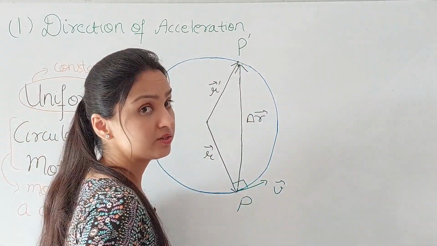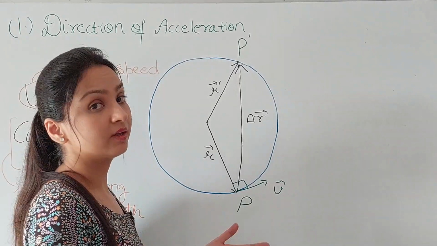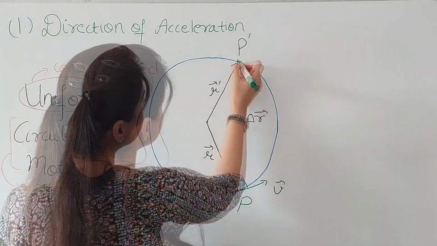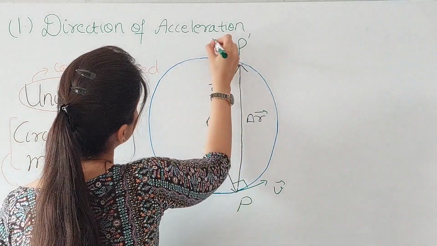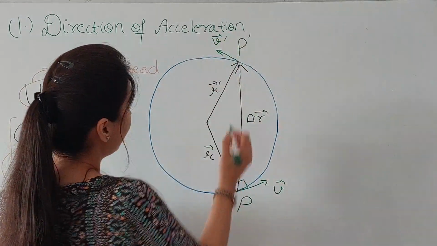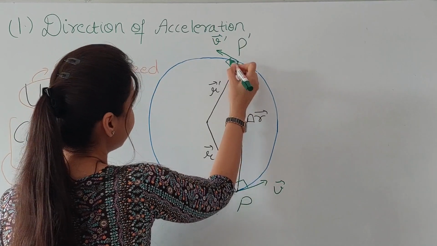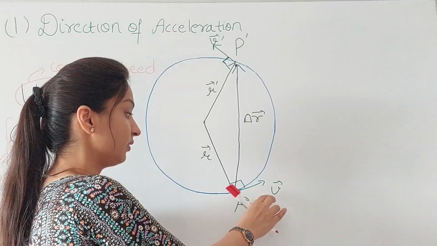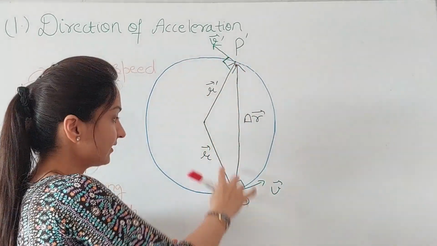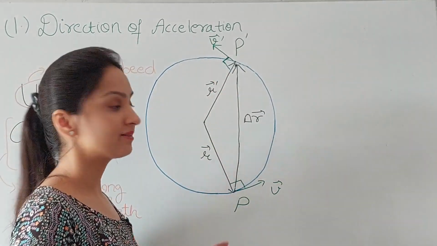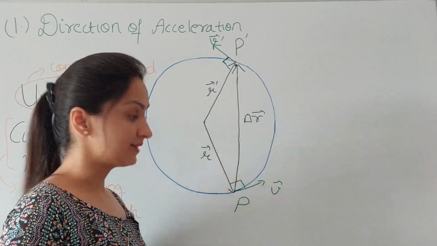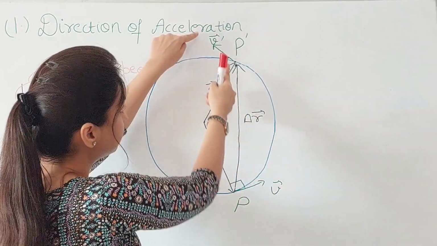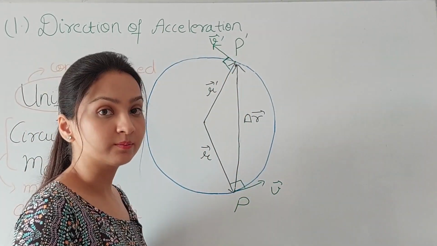Let it be V dash. Again, this velocity vector is along the tangent at that point. So let it be this. This is V dash. And this angle is 90 degrees again. Now you know these velocities are such that the angle with the respective position vectors is 90 degrees. And the second thing that I would like to mention here is that the length of these two vectors should be the same.